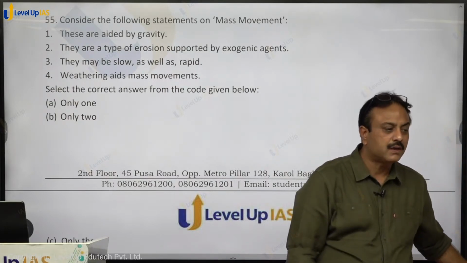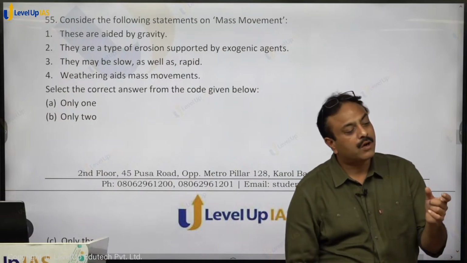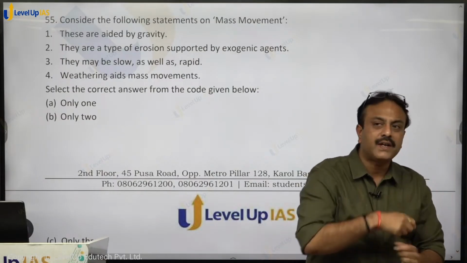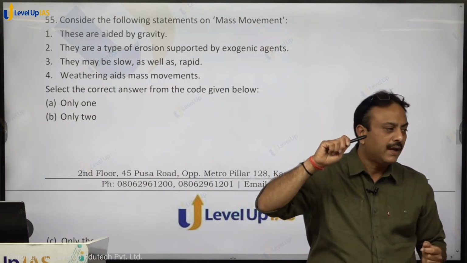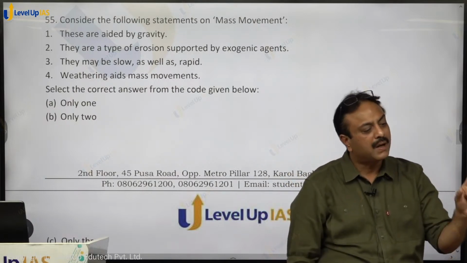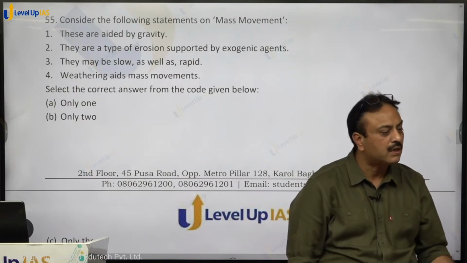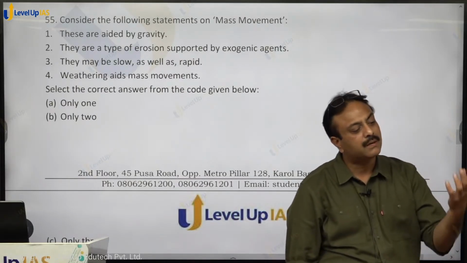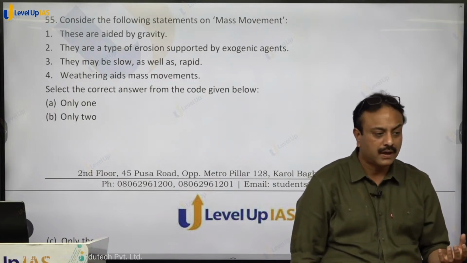Speed up the mass movement. When we talk about slow processes, creep, solifluction, it is a very long drawn process. In 2 or 3 years, the material will creep down by 5 to 6 inches. So it is not perceptible what is causing that. So it is considered as moving down under the impact of gravity.